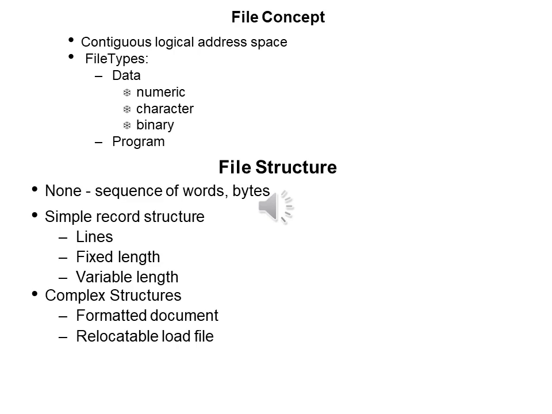If you are discussing the file structure, a file can have a sequence of words, bytes, a simple record structure, lines. A file can have a fixed length, or a variable length, it can have a complex structure, a formatted document, relocatable. So these are some terms which you are aware of, but a requirement of revision is there. I'm giving you a brief idea of the complete syllabus covered in unit 5. I am again advising to go with the Galvin book. The complete detail of this syllabus has been given over there.